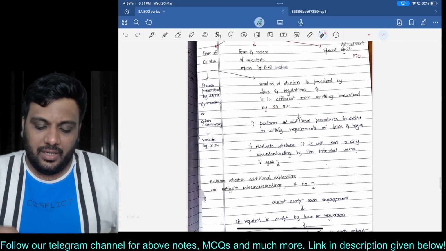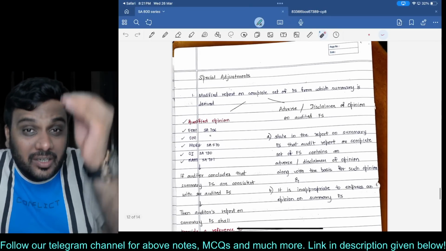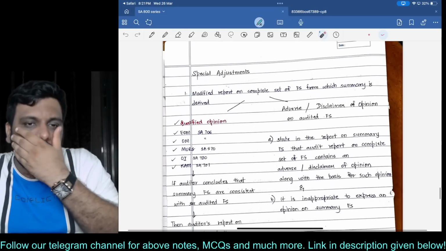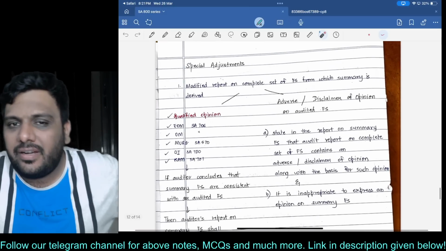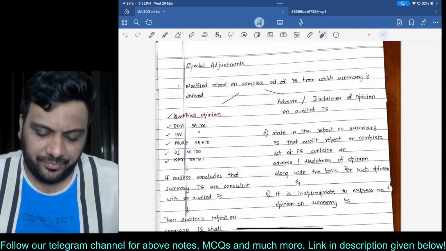Moving ahead, there are some really good and special adjustments in the reporting part of SA 810. But again, I need students to have some knowledge of reporting standards for this. I will still try my best to explain it in simple words.